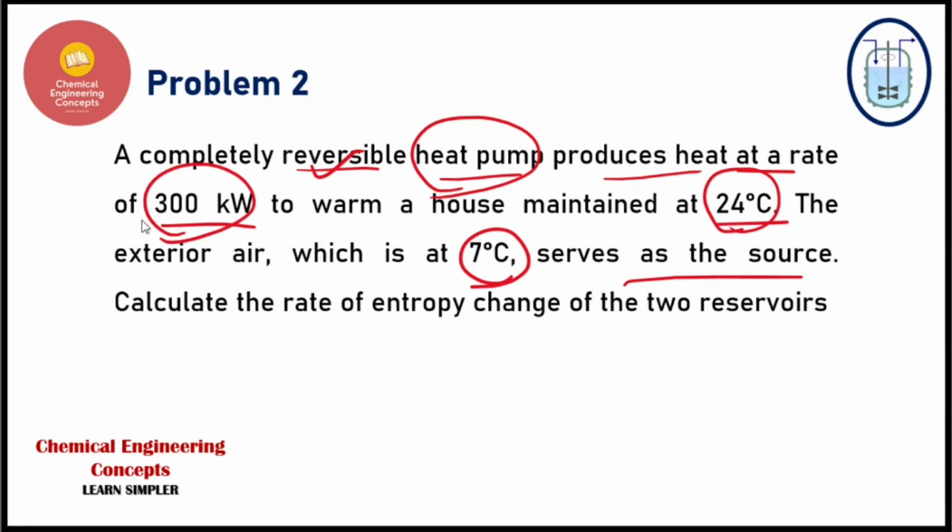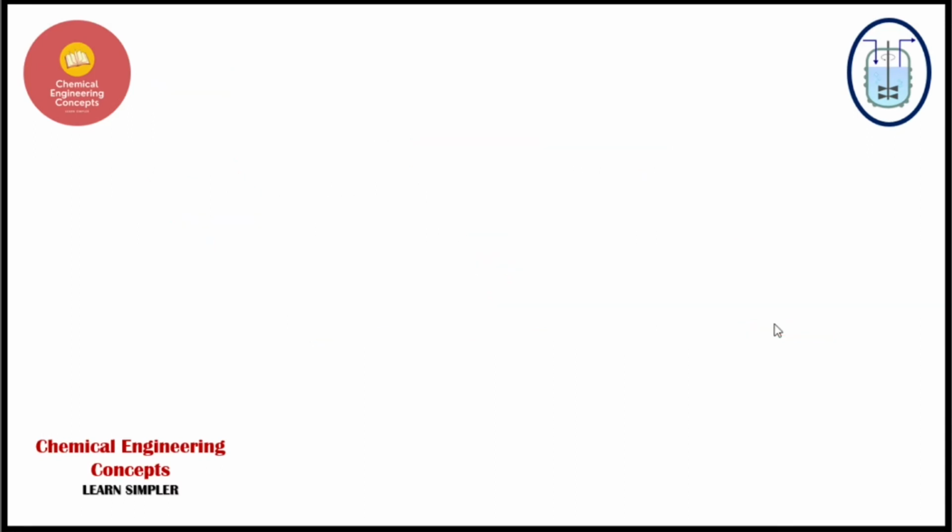So we have to find out the rate of entropy change in the two reservoirs. One reservoir is maintained at 24 degrees centigrade and the other one is maintained at 7 degrees centigrade, and we have to find out the change in entropy of both these reservoirs. So guys, you can pause the video here and attempt the problem on your own and see what the answer comes up to, and by that time you can see the solution. The solution comes up here.